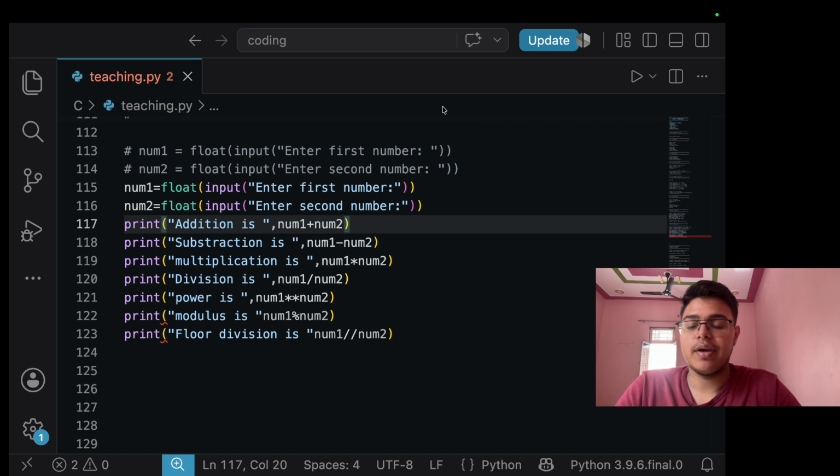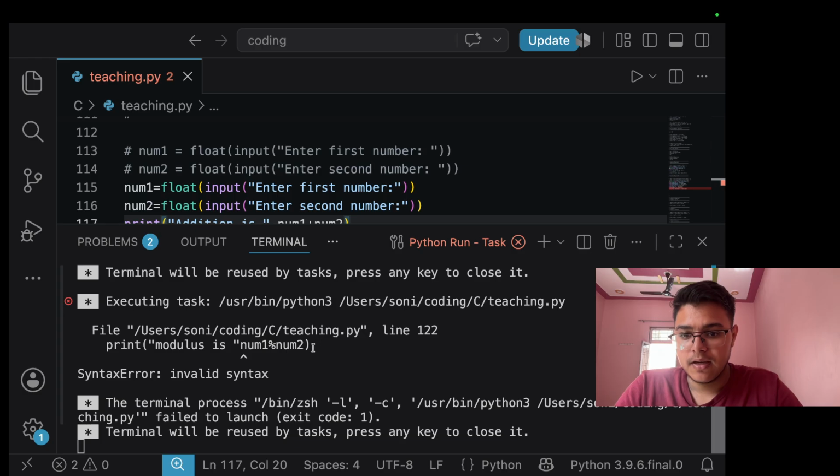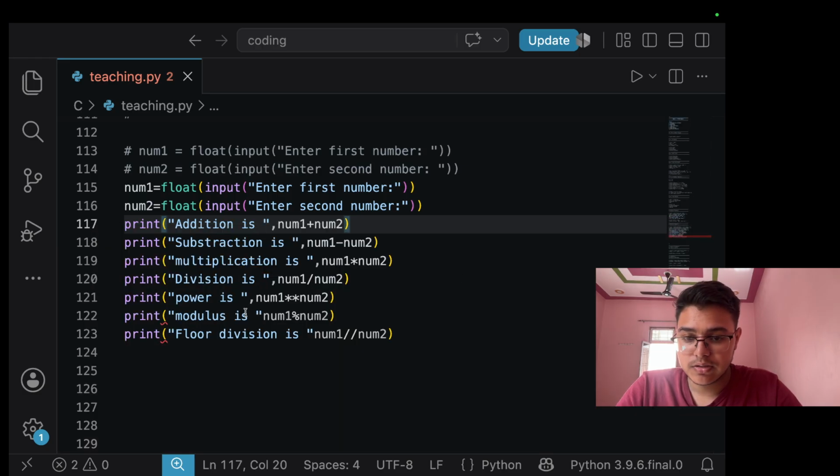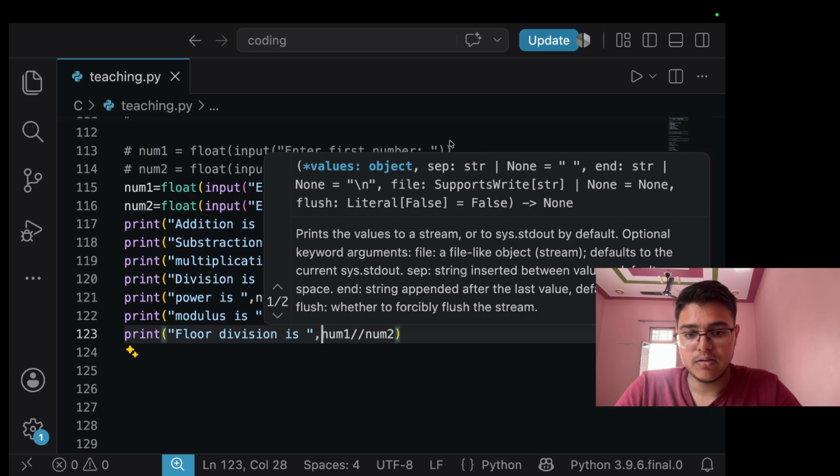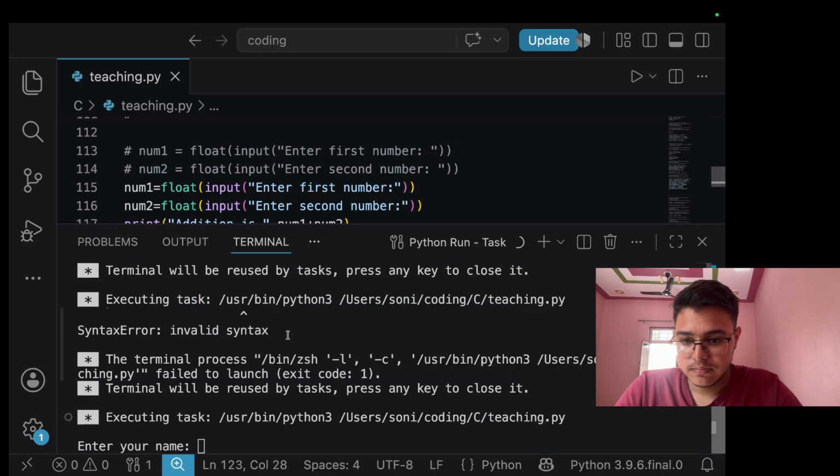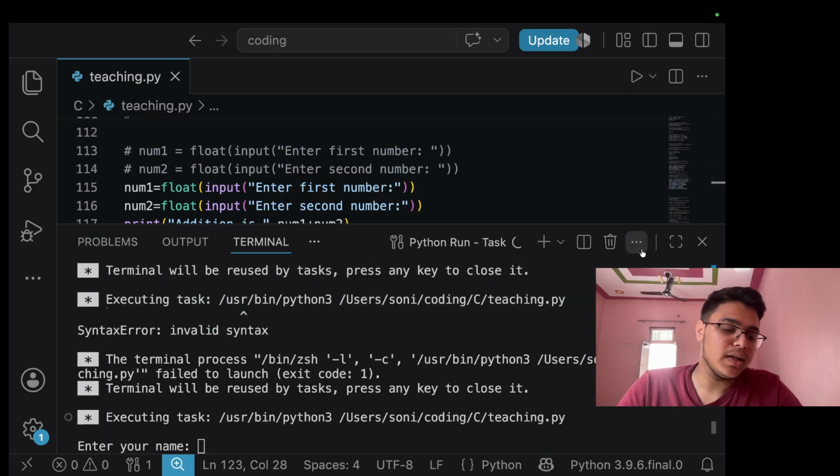Okay, now as we can see, print addition is this, subtraction is this, multiplication this, division this, power this, modulus this, and floor division is this. Okay, now run it. We have entered a comma here and here also. Let me clear this for you.